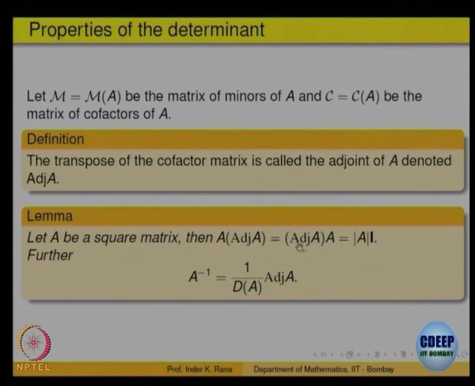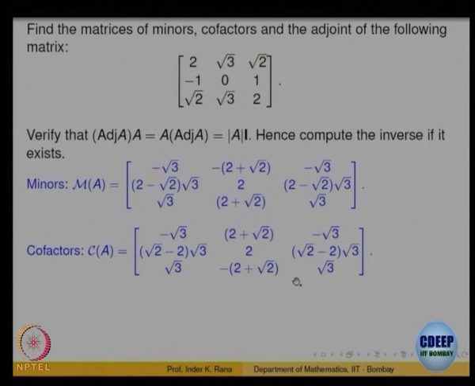Then this gives you what A inverse is. If this is true, then what is A inverse? You can divide by the determinant. So, A inverse is 1 over determinant of A into adjoint of A, that you have been using earlier on. These are computations we have been doing, so we will not go into all aspects. Let us look at one example.